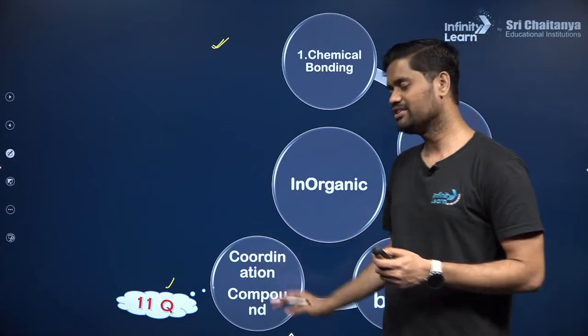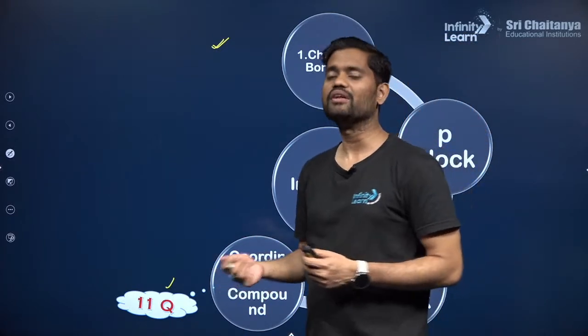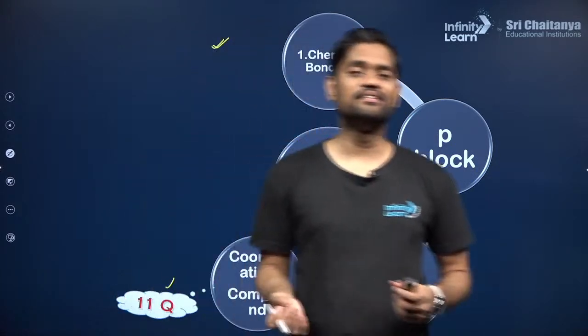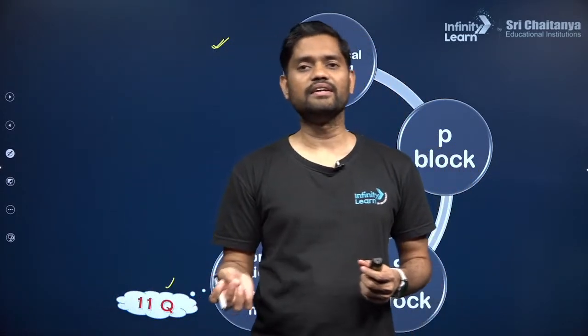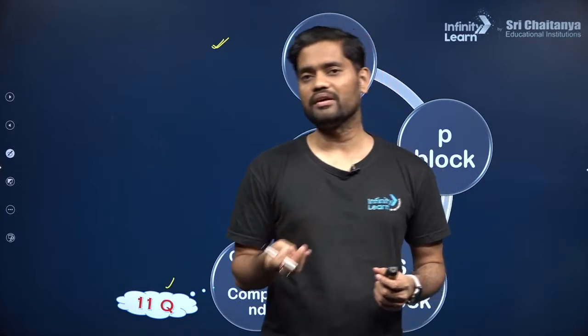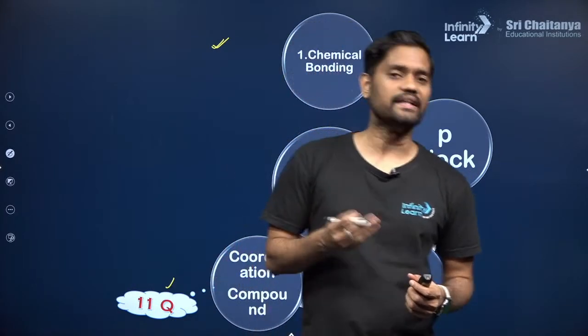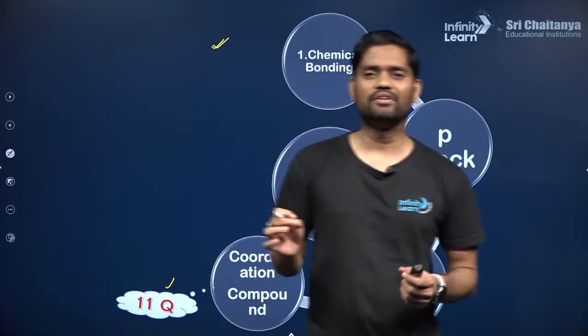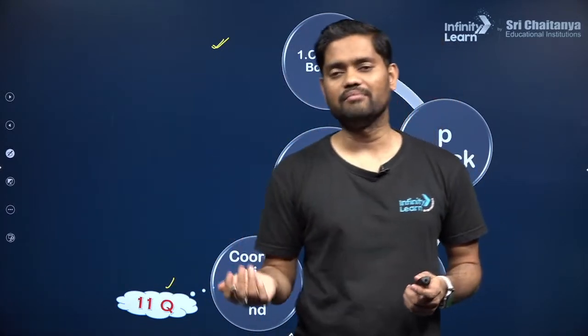Okay, and in coordination compounds, 3 segments are pretty much important. First one is IUPAC nomenclature of the compounds. The second one is the theories, that is VBT, valence bond theory, and CFT, crystal field theory. The last one is isomerism. Okay, these are the 3 segments of this chapter from which questions have been asked the maximum.